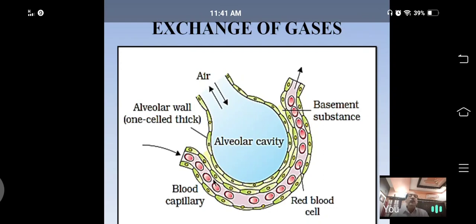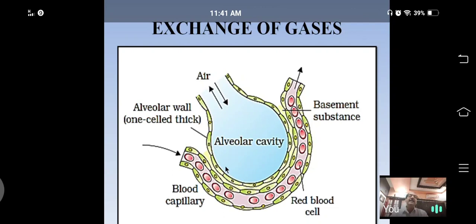Therefore, diffusion takes place between blood and air, blood of capillary and air of alveoli. The carbon dioxide moves from its higher concentration to a lower concentration, means blood to the air.